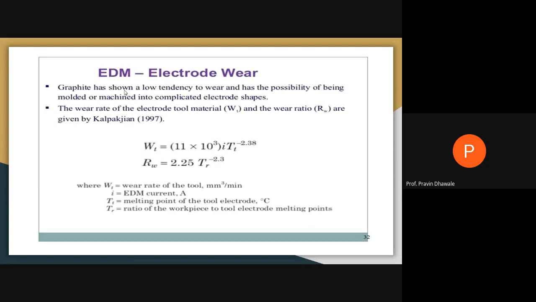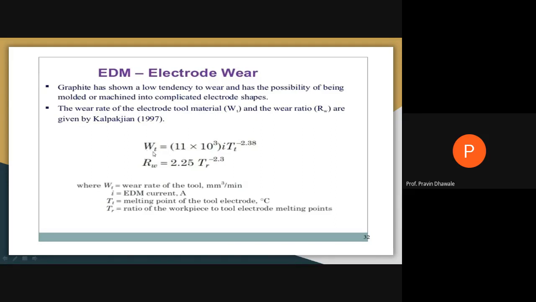Whatever the electrode wear, it will be calculated by using this formula. Graphite has a low tendency to wear, and it has the possibility of being molded or machined into any kind of complicated shape. Means it has good machinability, and it has less wear and tear. So the wear rate of the electrode tool material will be denoted by WT, and the wear ratio is denoted by RW, and it is calculated by the given formula.